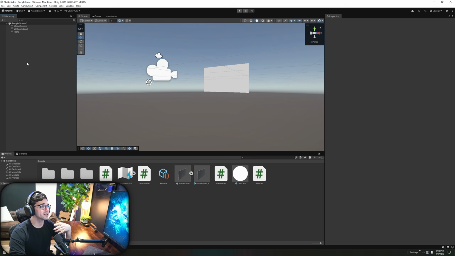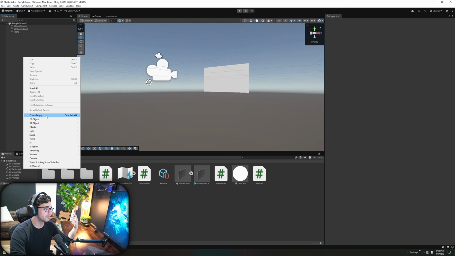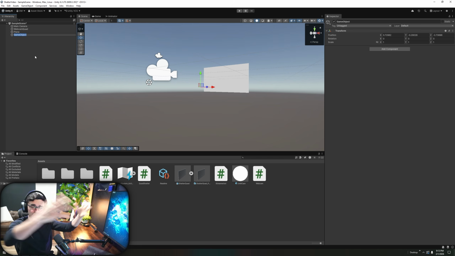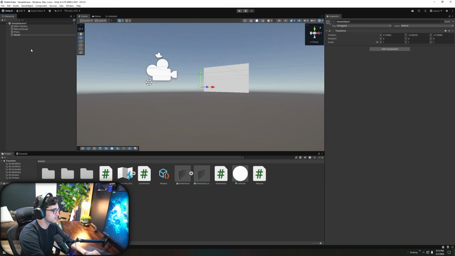And what I'm going to do is make a new empty, is what it's called. So in the hierarchy, I'm going to right click and create empty. There's nothing going in the world. It's just like an invisible placeholder, okay? So I'm going to name this Spout Sender, so I know exactly what it is.